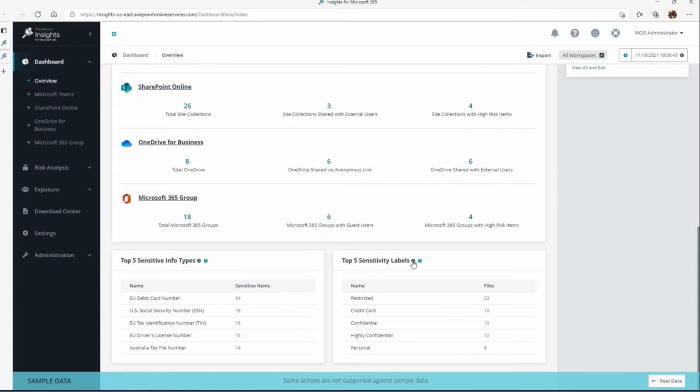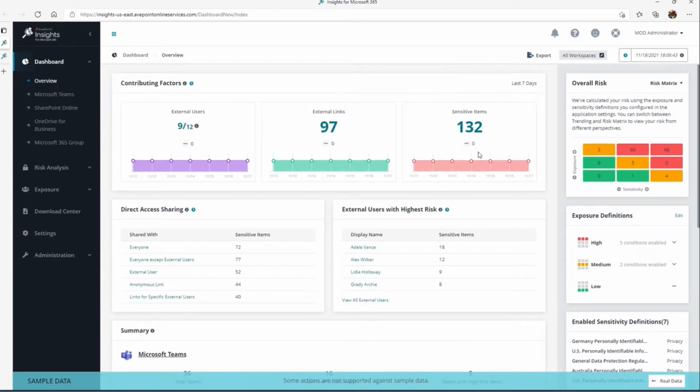So with those labels defined within the security and compliance centers, Insights can see those labels and then correlate where we find those labels on content or sites, and then have Insights report on those. And so you can see here, we found the restricted label on 23 files, credit cards, so on and so forth. So we use sensitive info types and/or a combination of sensitivity labels to determine within your tenancy what are your sensitive items. So how do we configure those? So let's talk about that.